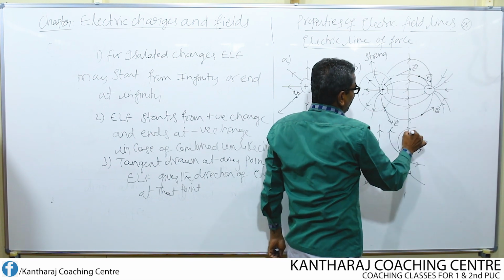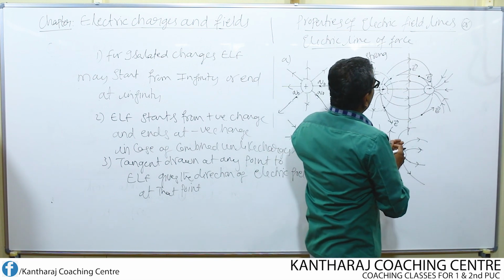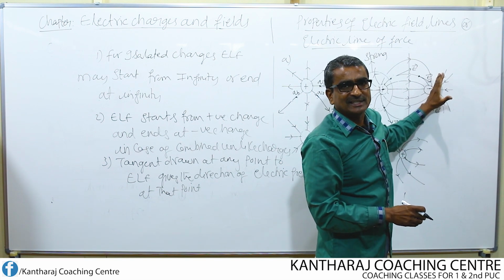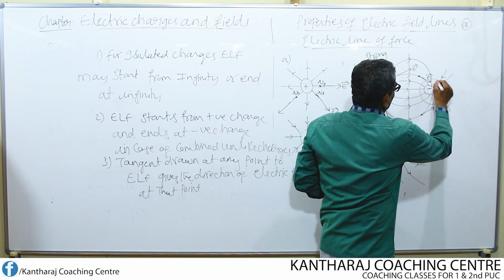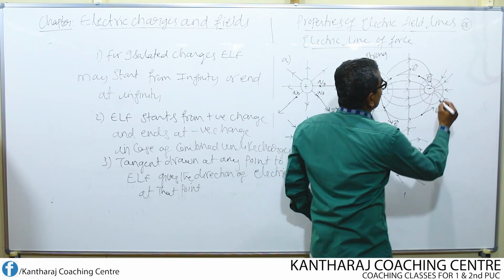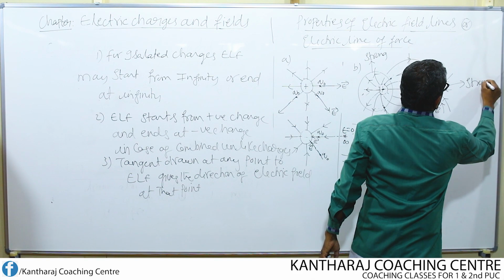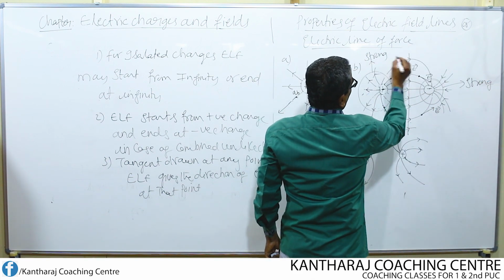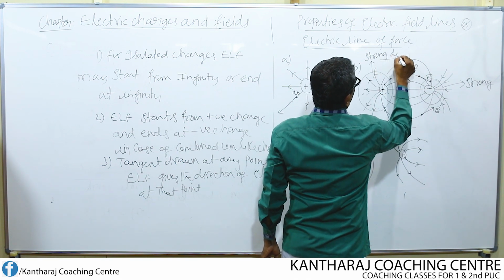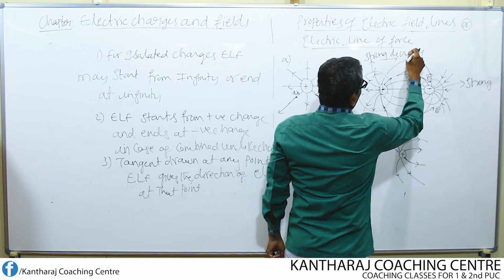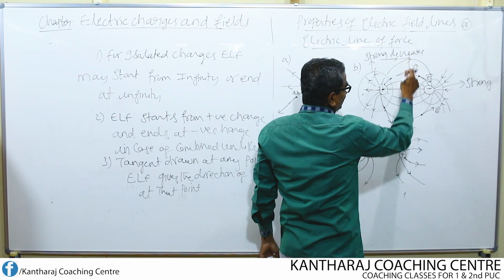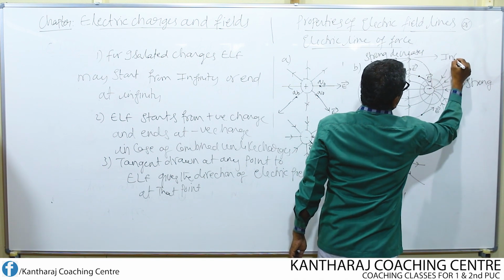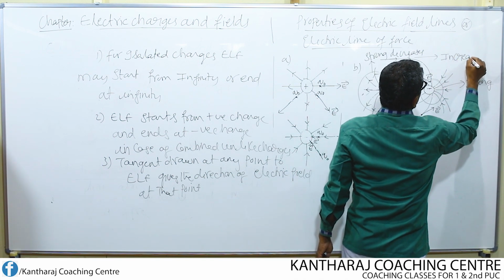Up to this midpoint, the field goes on decreasing. Again from the midpoint towards this negative charge, the field once again goes on increasing. Once again, in the region of the negative charge, the field is found to be strong. From here to here, what happens to the field? If you move like this, the field goes on decreasing, up to this midpoint. Whereas from here to here, if you move like this, the field goes on increasing.